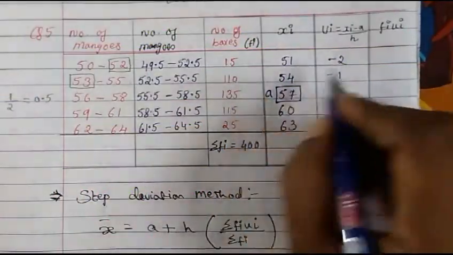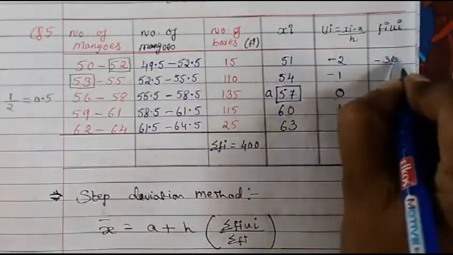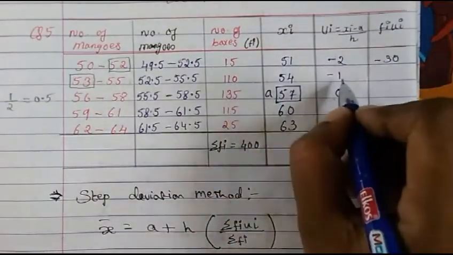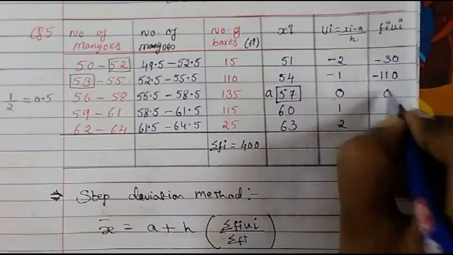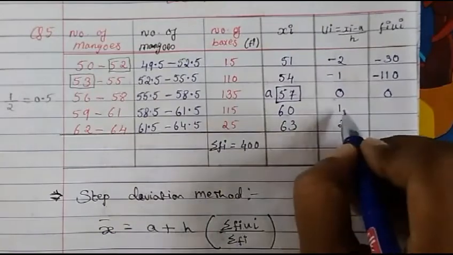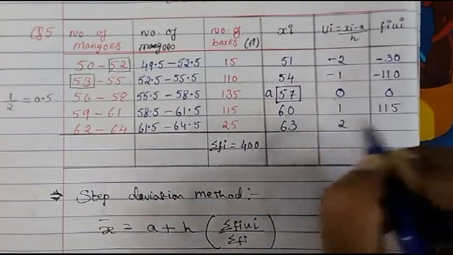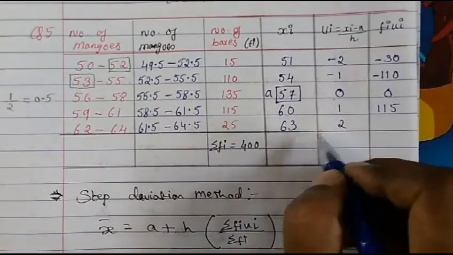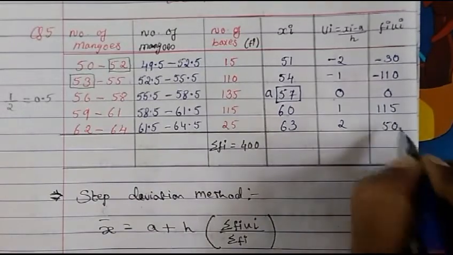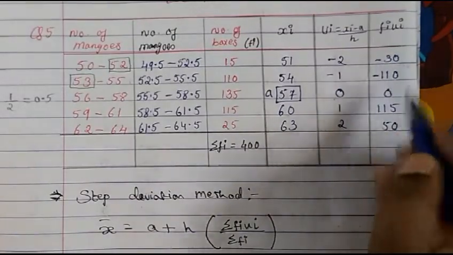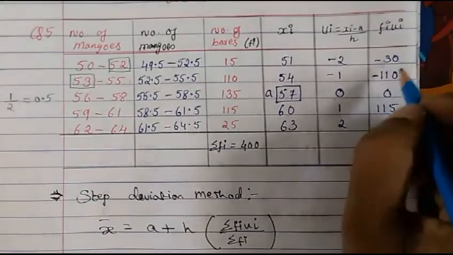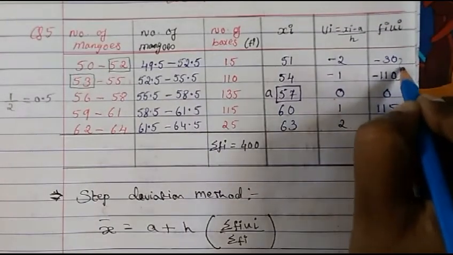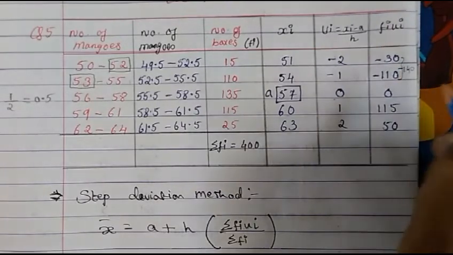So you will get 15 into 2 will give us minus 30. 110 with minus 1 when you multiply, minus 110. 135 with 0 when you multiply, you will get 0. 115 multiply with 1, you will get the same number. 25 multiply with 2, you will get 50. Now this is in negative, this is in positive. So here you will get 110 plus 30, you will get 140, but negative.